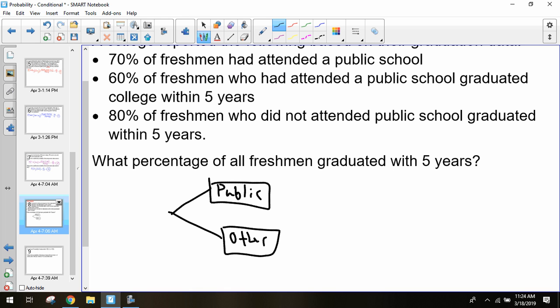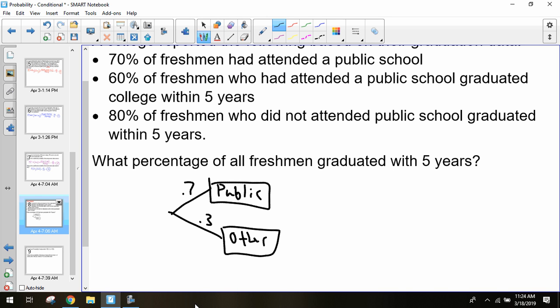Based on that, what's my probability of going to another type of school? 0.3. So 70% of the students went to a public school, so the other 30% of students went to some other type of school. So we have to remember that together these need to equal 100%. And so that's where we get the 0.3 from. If 70% went here, the other 30% had to go somewhere else.